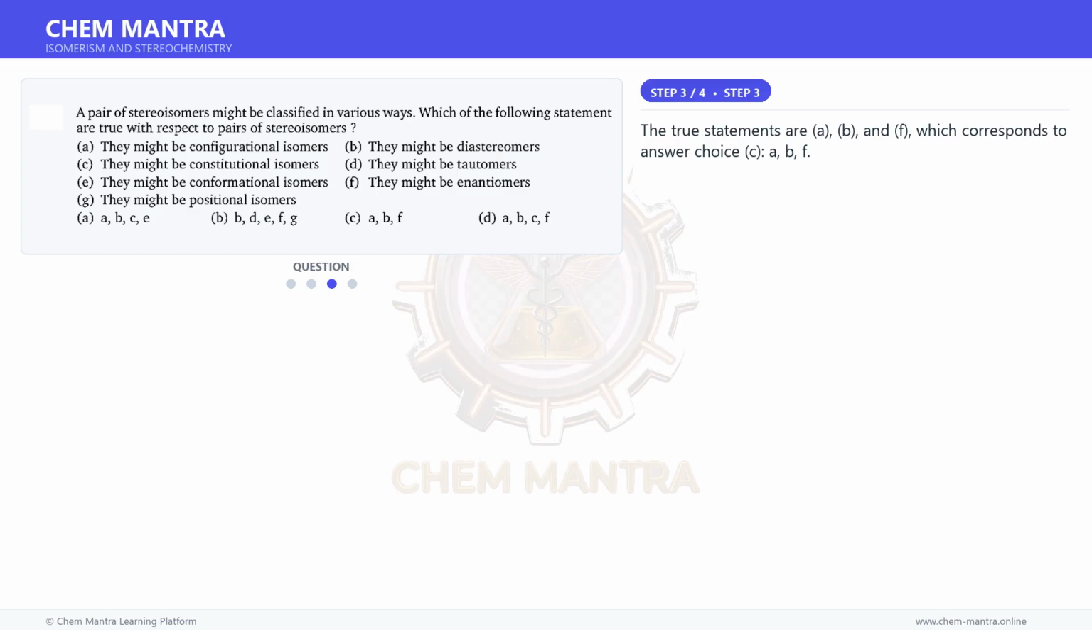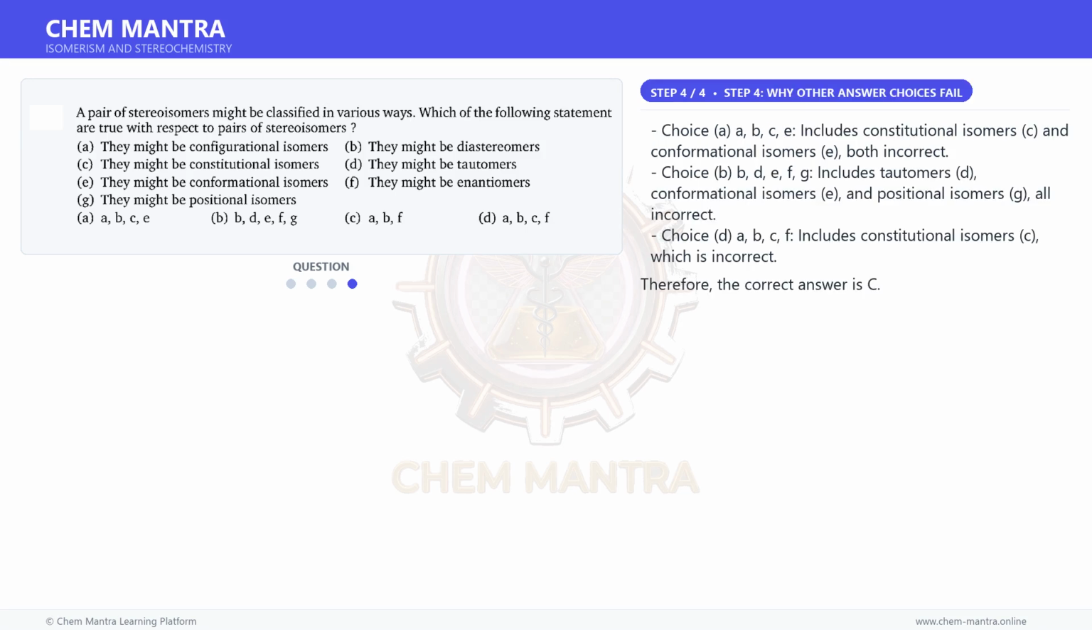The true statements are A, B, and F, which corresponds to answer choice C, A, B, F. And for the final step, choice A, B, C, E includes constitutional isomers C and conformational isomers E, both incorrect. Choice B, D, E, F, G includes tautomers D, conformational isomers E, and positional isomers G, all incorrect. Choice D, A, B, C, F includes constitutional isomers C, which is incorrect.